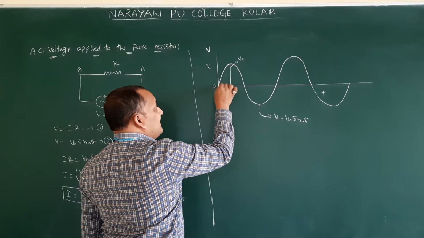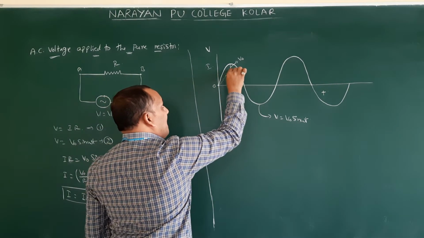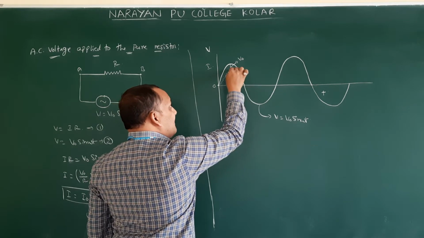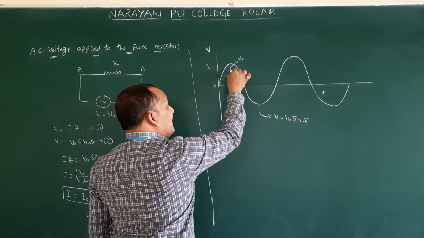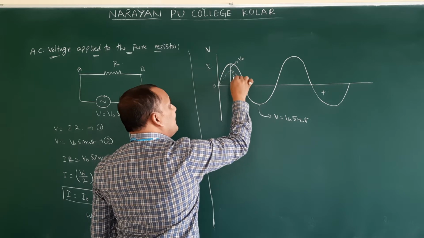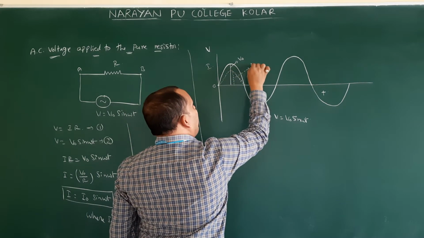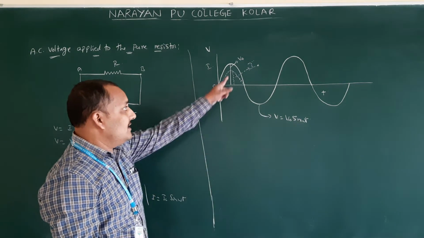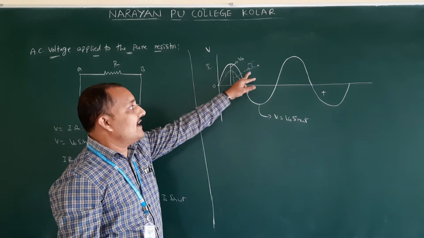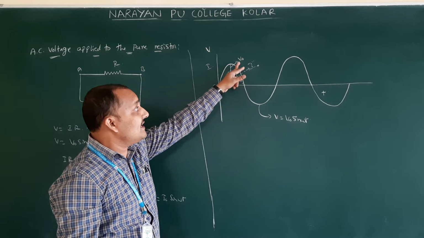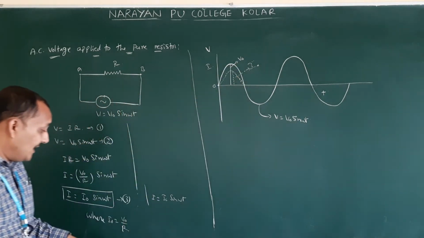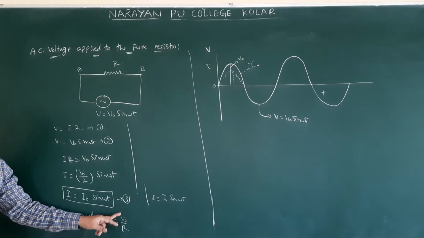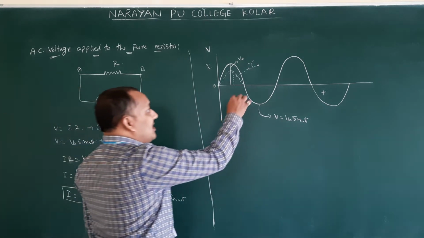So I am drawing the dotted line. You can see, I am dropping from here because this value is going to give it as I naught. From here to here, this peak value is I naught. This I naught is less than V naught. How we came to know is by using this equation.